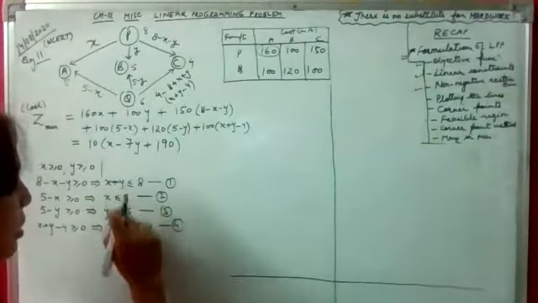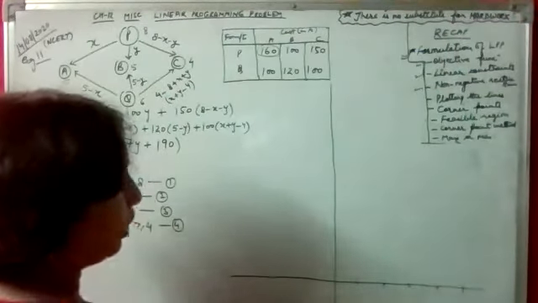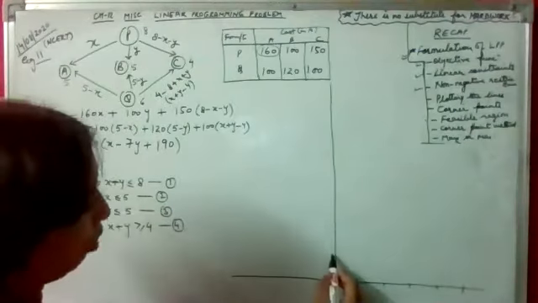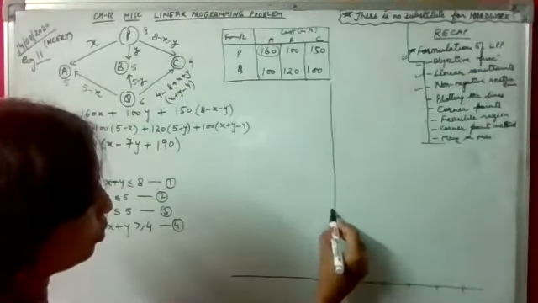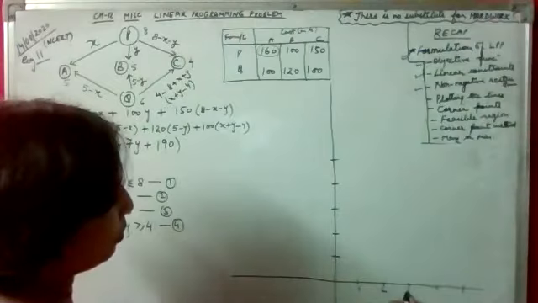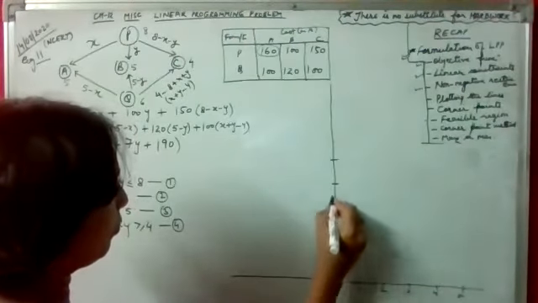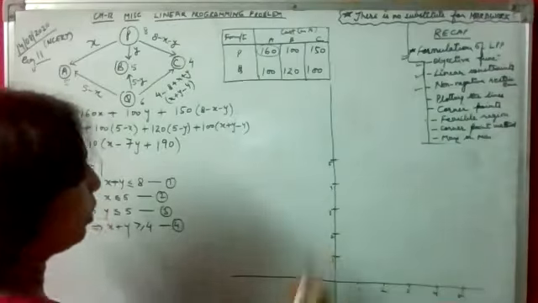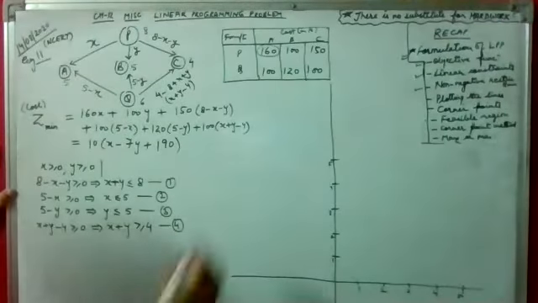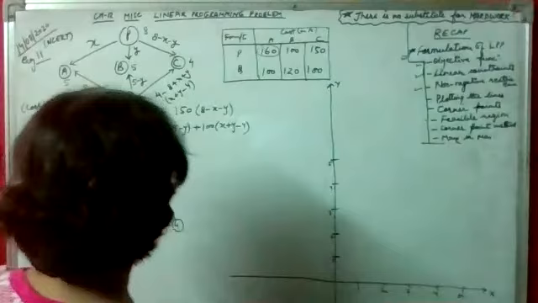Simple inequalities are there, so we can take 1, 2, 3, 4, 5. 1, 2, 3, 4, 5. Let's mark them. Now, this is y-axis and this is x-axis.